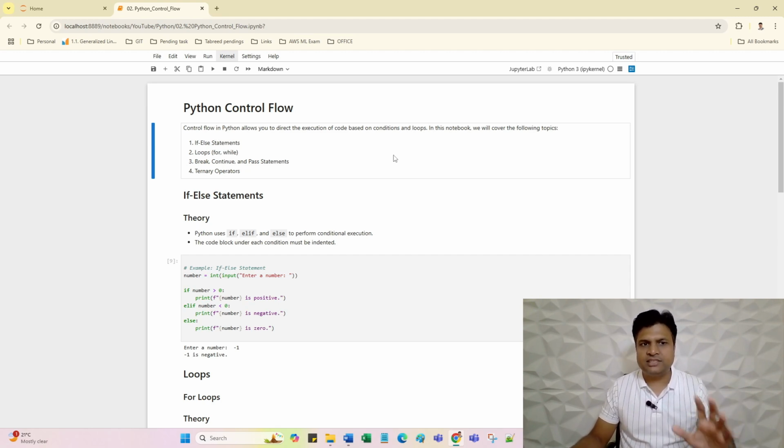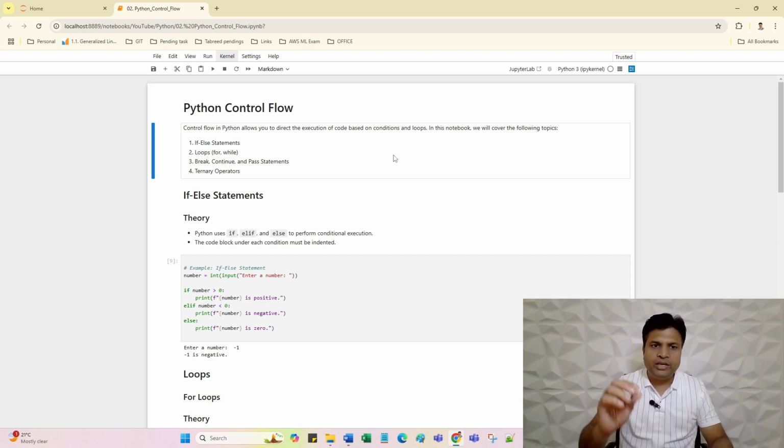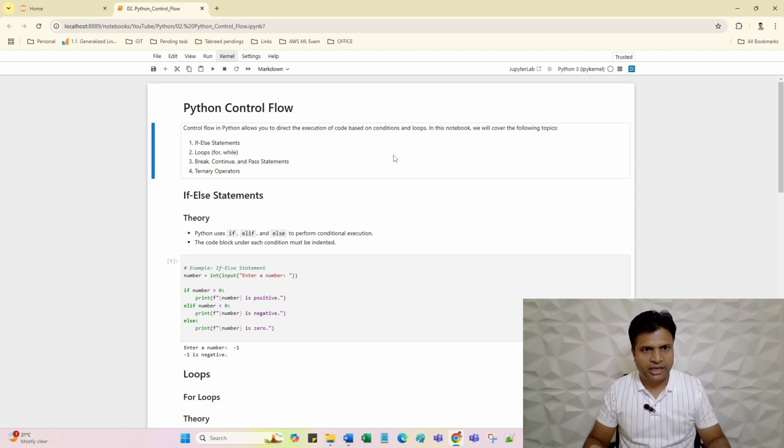First is if-else statement. Second is loop. Third is break, continue and pass statement. Fourth is ternary operator. I will explain where we can use these control flows and how you can implement them in your programming. These four topics play a very crucial role in any programming, and these are not only for Python. Yes, the syntax I'm showing you is Python related, but we can use these concepts in any programming language.